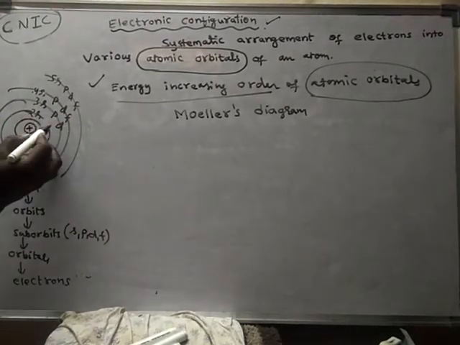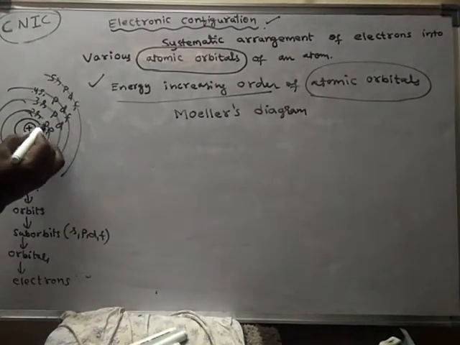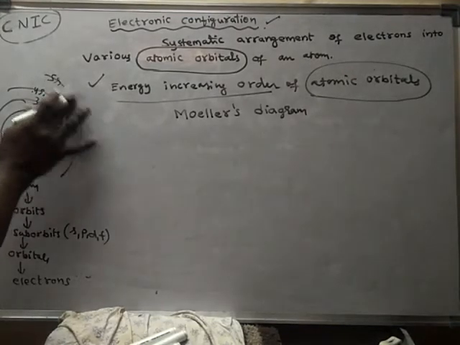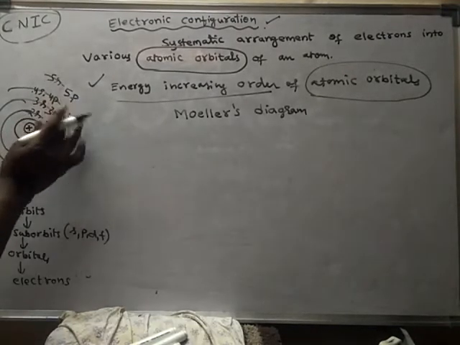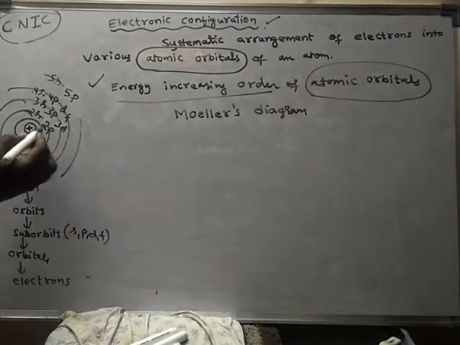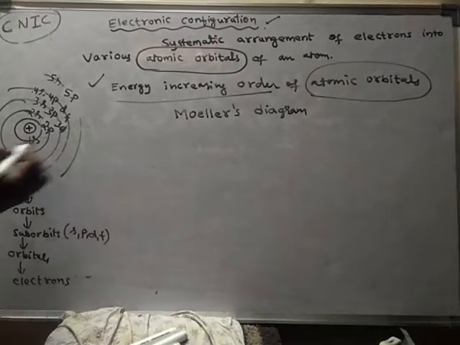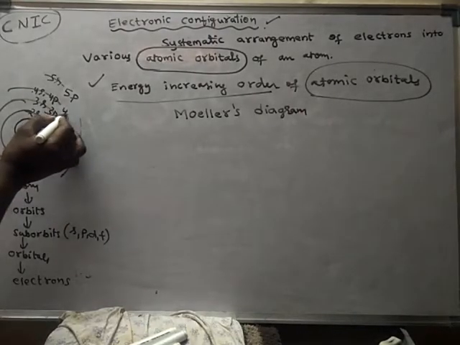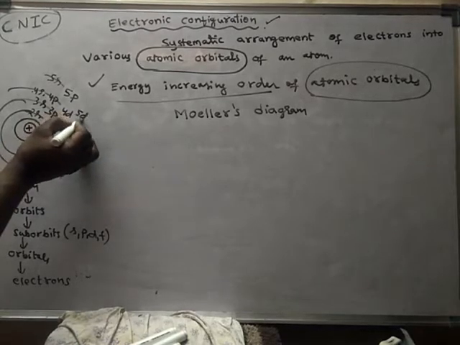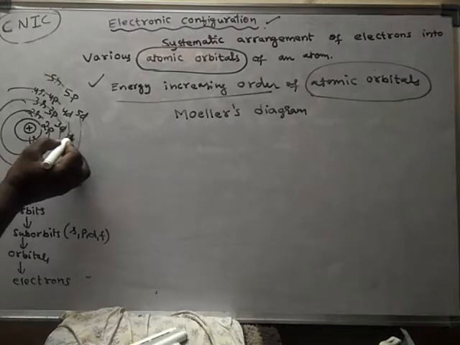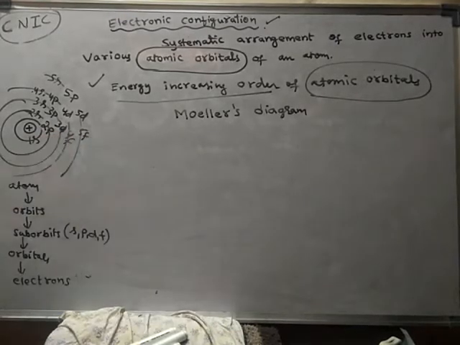The p suborbit of the second orbit is said to be 2p, then 3p, 4p, and 5p. In the same way, d suborbit, 3d, starts from the third orbit. Next 4d, next 5d. The f suborbit starts from the fourth orbit, 4f, 5f, and so on.